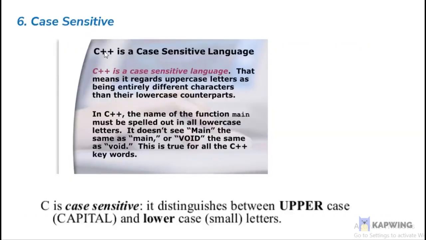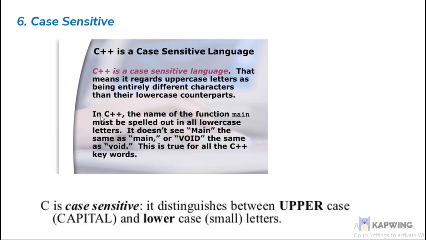Case sensitive. C++ is a case sensitive language. That means it treats uppercase letters as entirely different characters from their lowercase counterparts. As C++ originates from C, it is also purely case sensitive. Lowercase and uppercase characters written in C code have completely different meanings and will be treated differently.